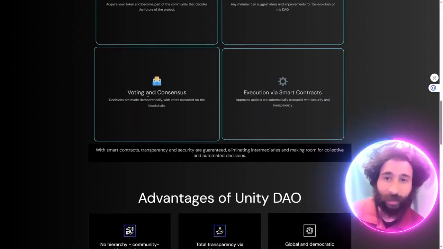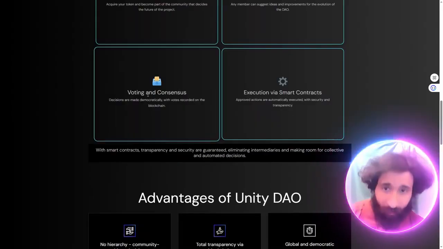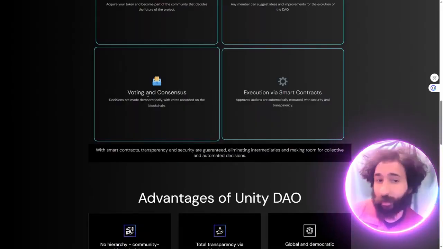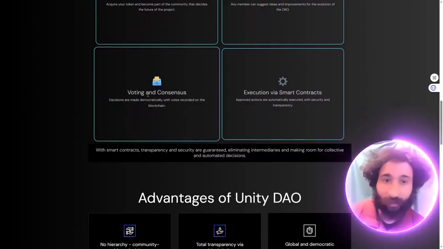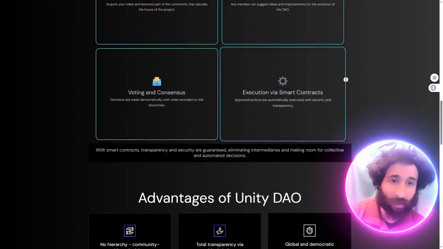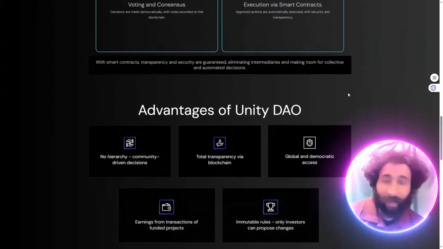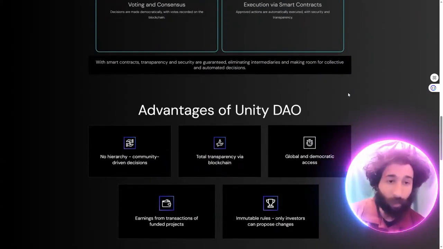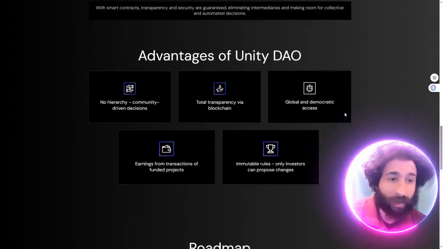And then how do you make decisions? Well, the best way to make decisions is democratically, with votes recorded on the blockchain to establish some form of consensus. And then how do we execute that? Through smart contracts. And I hope this becomes a standard for crypto and for other things going forward in life.